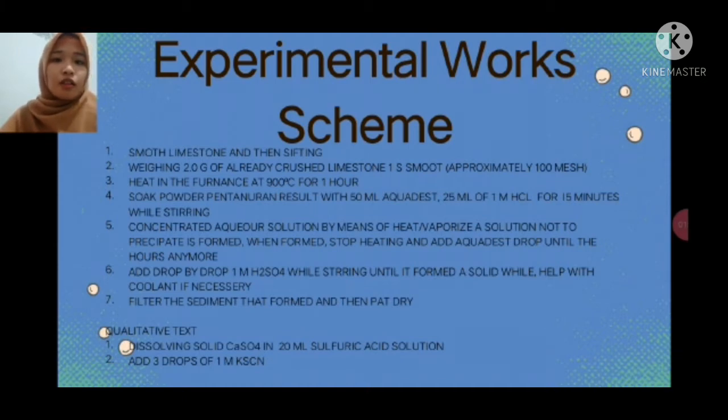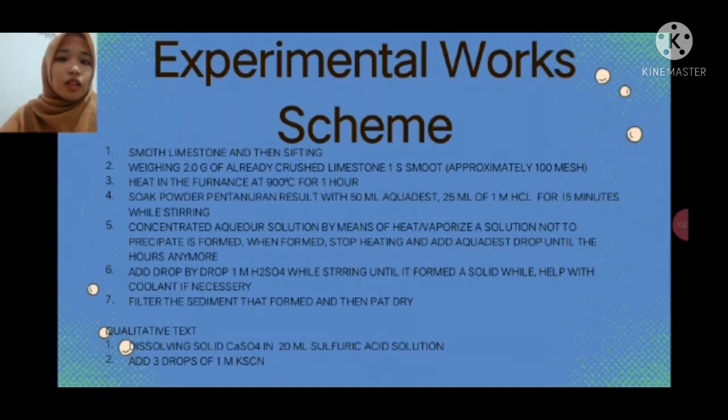Heat in the furnace at 900 Celsius for 1 hour. Soak the powder result with 50 milliliters of aqueous, 25 milliliters of 1 molar HCl